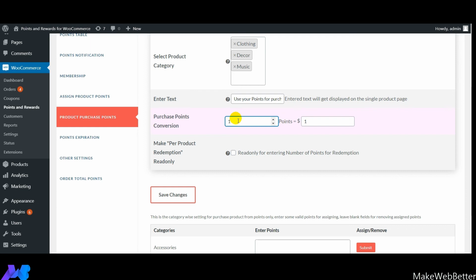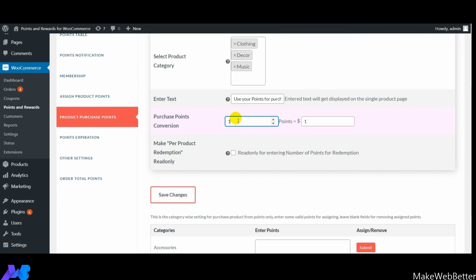Now suppose the customer places an order of $5, so he or she can utilize 1 point out of the total number of points to get a reduction in the order total, which will be equal to $1. So 1 point equals $1. Likewise, you can set the values as 2 points equal to $2, or 2 points equivalent to $3, as per your needs and requirements.